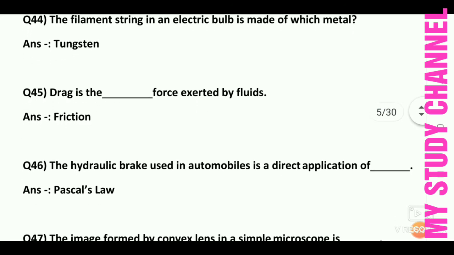Next question: the hydraulic brake used in automobiles is a direct application of. Answer is Pascal's law.